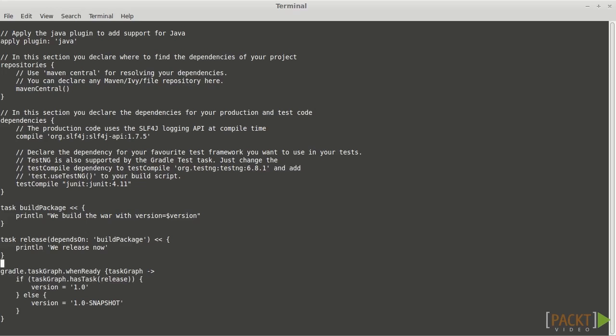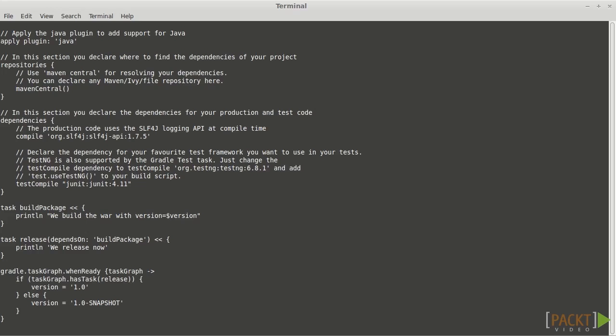But let's look at this last closure I have down here, gradle.taskGraph.whenReady. This is accessing the DAG. And I'm asking the task graph, what I'm executing at this point in time, does it have the task release in it? Am I actually going to be executing release? If I am, then I want to set version to 1.0. If I'm not, then I want to set it to 1.0-snapshot. And that version variable, as we saw, is up here.